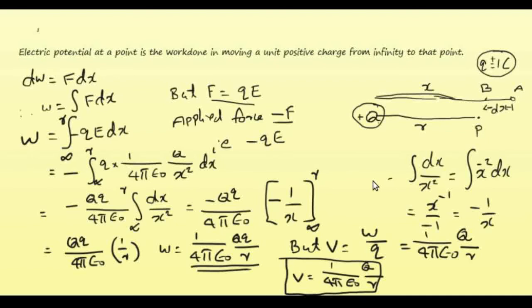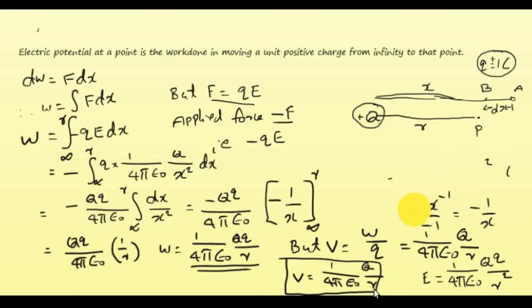Then we have already learned the equation for the intensity of electric field E. What is E? E is equal to 1 by 4 pi epsilon 0 into q by r square. Instead of q1 q2, here it is q by r square. You can see that the potential is 1 by 4 pi epsilon 0 into q by r, but here it is q by r square.